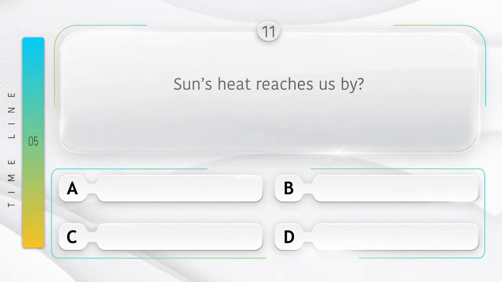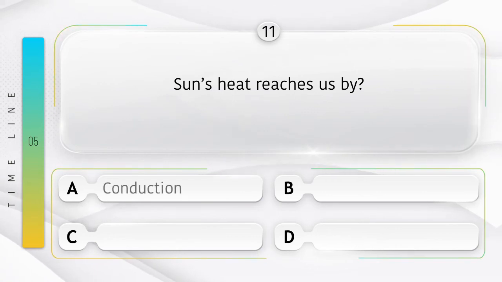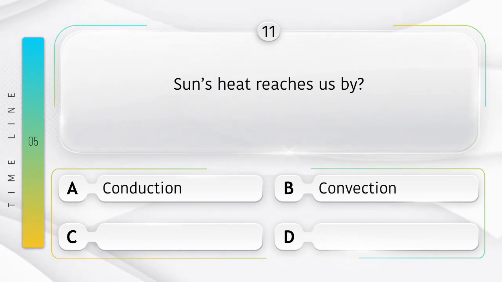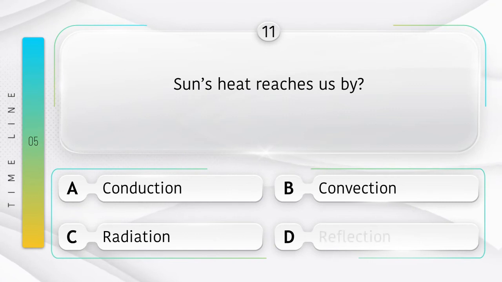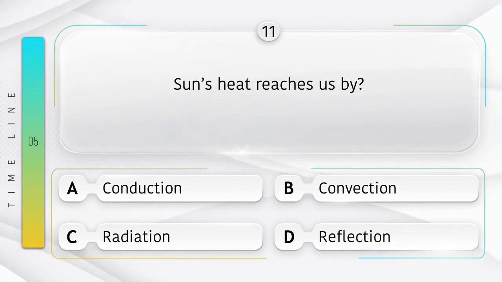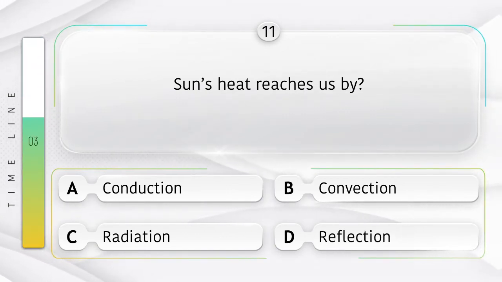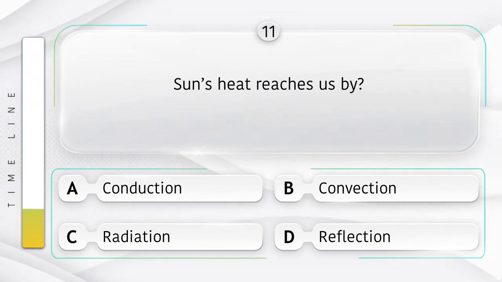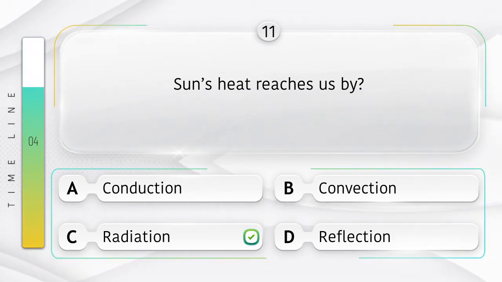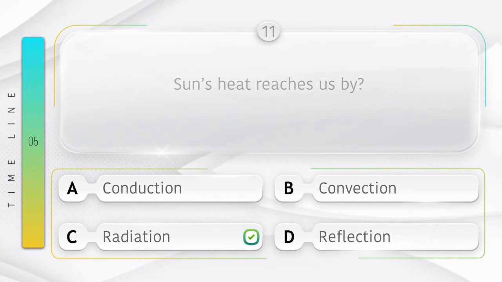Sun's heat reaches us by? Option is A. Conduction, B. Convection, C. Radiation, D. Reflection. Answer is option C. Radiation.